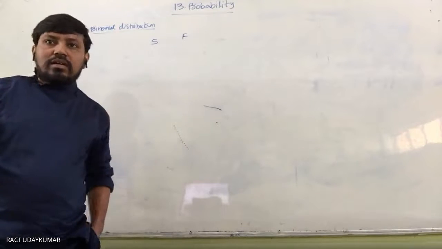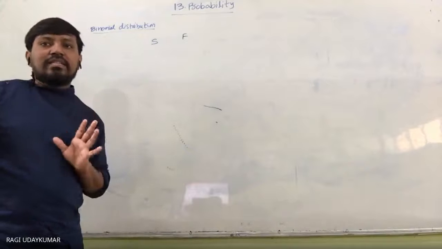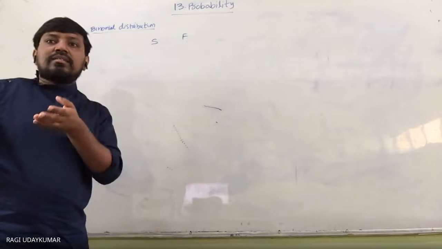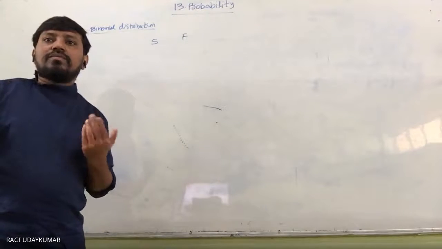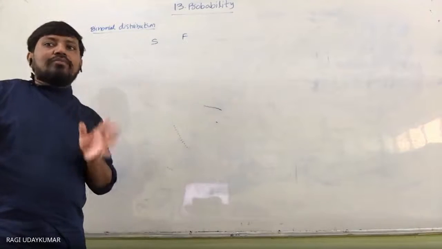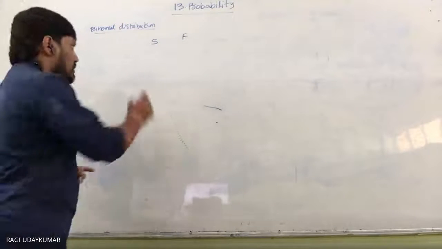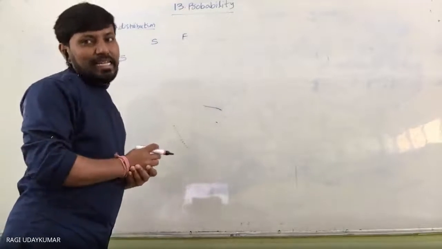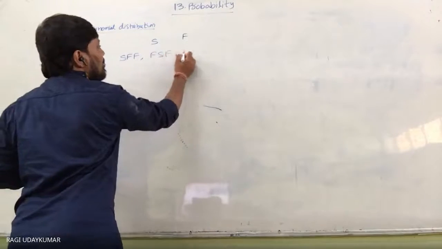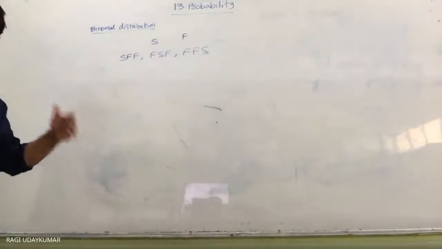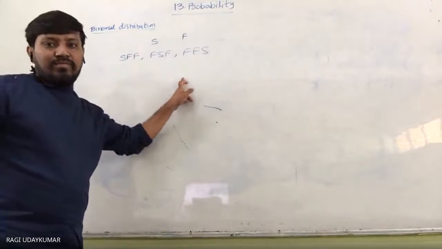Suppose we want to find the number of ways of getting success or failure in six trials. So there are six different cases. Suppose we are interested in the ways of getting only one success, with all the remaining failures. For example, S F F F F F, or F S F F F F, where one position is S and all the others are F, meaning failures.